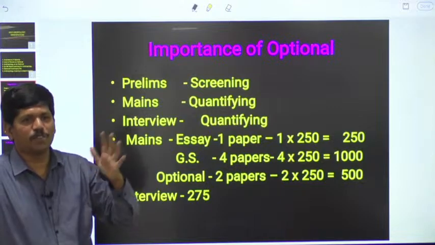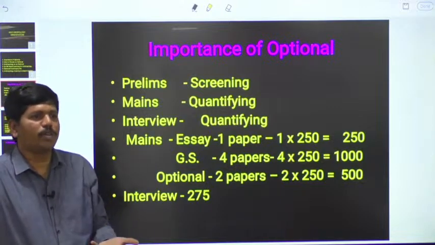All the IAS officers will be in front of our house. Why? Because we are going to become the head of all the IAS officers.